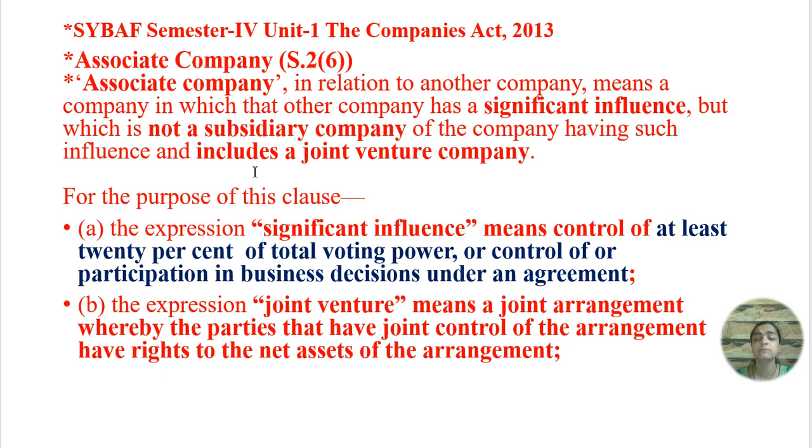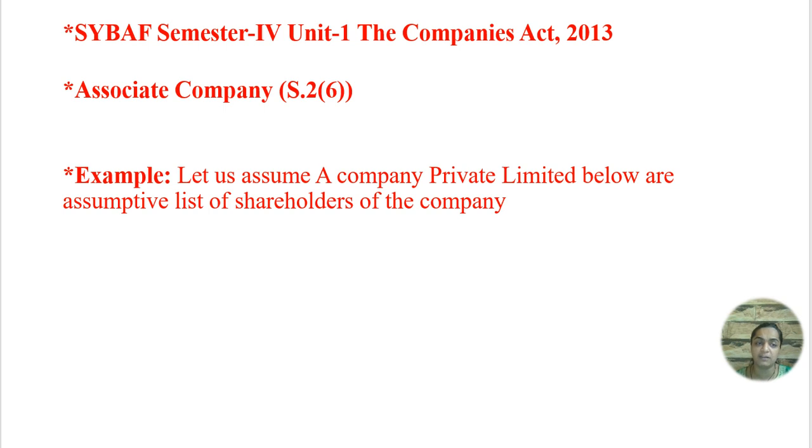Secondly, joint venture companies are also called associate companies. Why? Because both the parties, both the companies, are in joint agreement. Both have rights to use the net assets in an agreed manner. So any joint venture company is also known as an associate company.